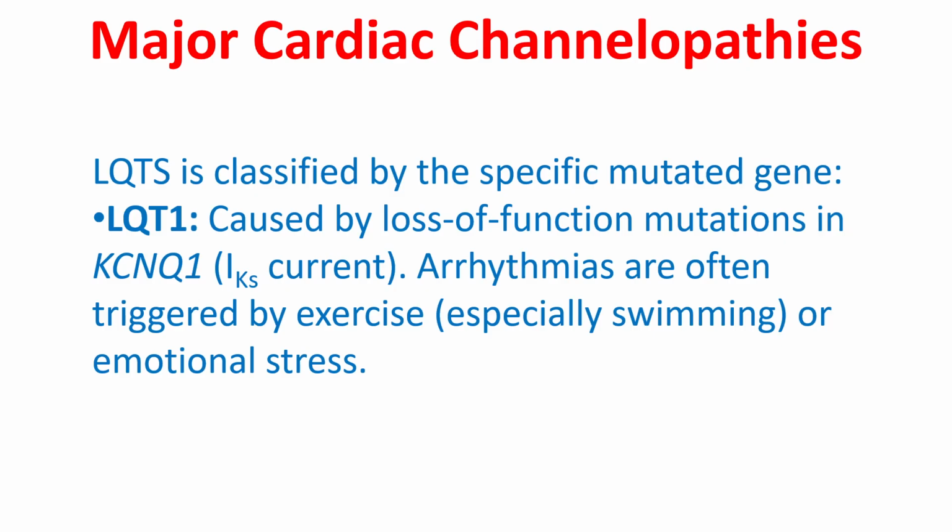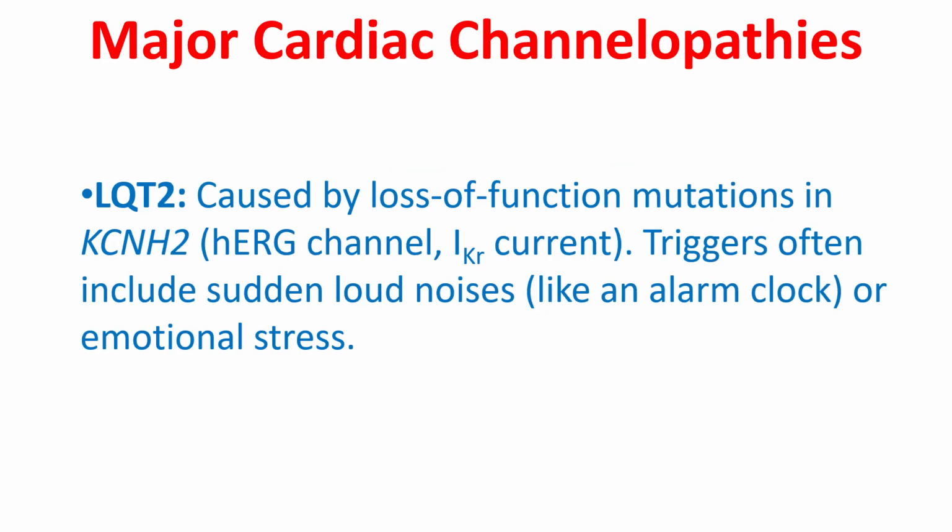LQT1 is caused by loss of function mutations in KCNQ1, that is the IKS current. Arrhythmias are often triggered by exercise, especially swimming, or emotional stress. LQT2 is caused by loss of function mutations in KCNH2, the HERG channel, IKR current.